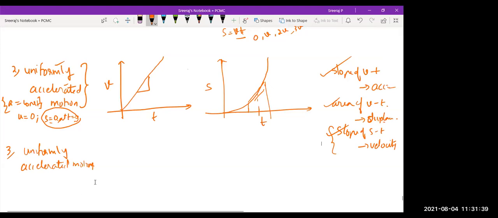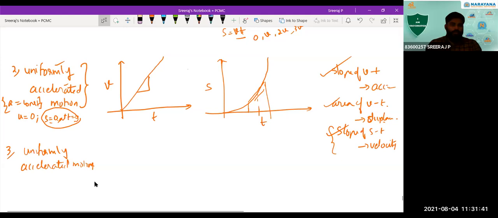Yes, sir. Okay, next point we are going to consider uniformly accelerated motion, but the initial velocity is not 0. In the last case, the initial velocity was 0. But in this case, initial velocity is not 0 and initial displacement is 0, that is, at t equal to 0, displacement is 0. So how will the graph be in such a case?